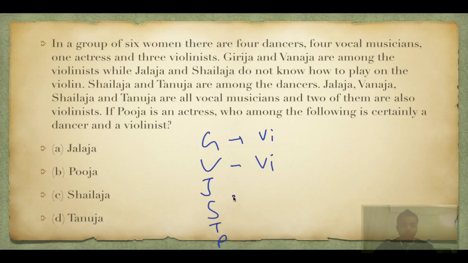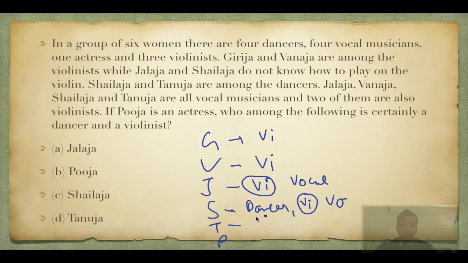Shailja and Tanuja are among the dancers, so she is a dancer and not a violinist. Shailja, Jalaja, Tanuja and Vanaja are also vocals.